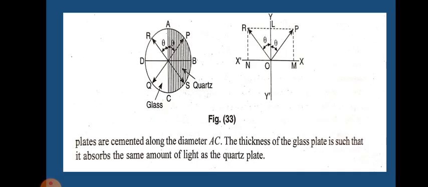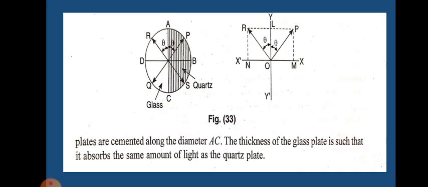So the Lorentz half-shade plate consists of a semicircular half-wave plate ABC of quartz that is cut parallel to the axis, so that it introduces a phase change of pi between the extraordinary and ordinary rays passing through it, and a circular glass plate ADC as shown in figure 33A.